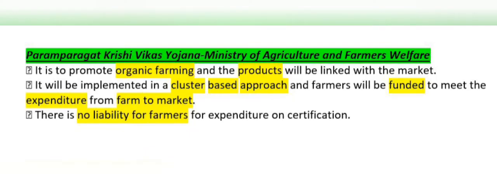The next scheme is Pradhan Mantri Krishi Vikas Yojana, which comes under the Ministry of Agriculture and Farmer Welfare. It is to promote organic farming, and the products will be linked with the market. It will be implemented in a cluster based approach, and the farmers will be funded to meet the expenditure from farm to market, and there is no liability for the farmers for expenditure on certification.